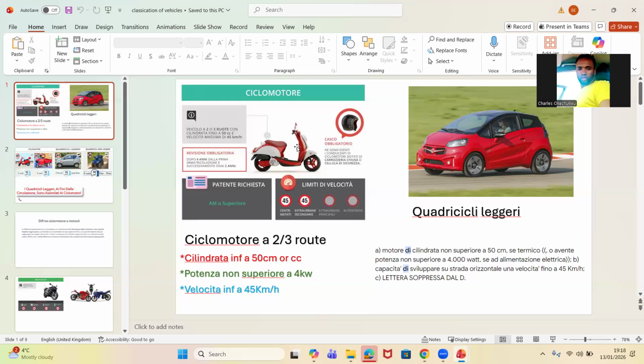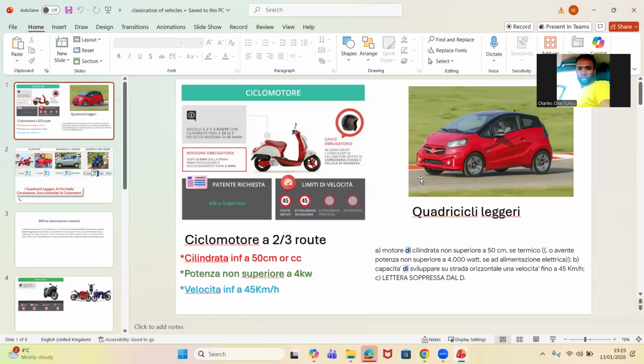Think about a smart car, those very small cars you see on the road. See this picture here. That's the second definition of ciclomotore. Now, ciclomotore has 2 definitions. Number 1, 2 or 3 wheels. Number 2, quadricicli leggeri. We are about to see why they call them quadricicli leggeri.